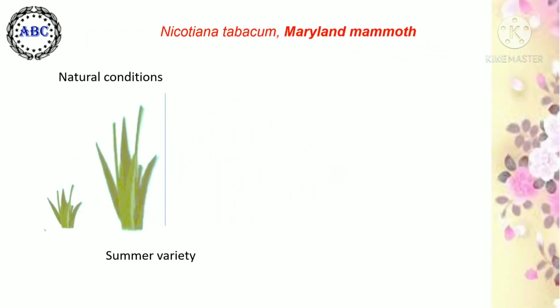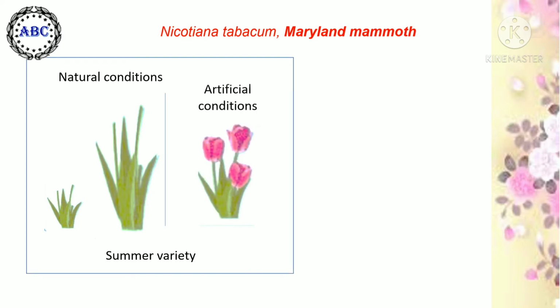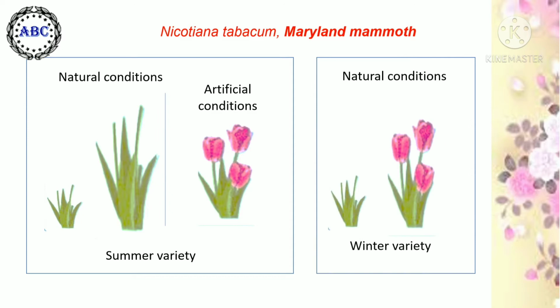In the case of the Maryland Mammoth variety of tobacco, they observed that the plants during summer show only vegetative growth and do not produce flowers even after attaining the height of 14 to 15 feet when grown under natural conditions. But if the seeds of the same variety are sown in the summer under greenhouse condition as well as during winter season under natural conditions, the plants growing from these seeds produce flowers after attaining the height of only 4 to 5 feet.